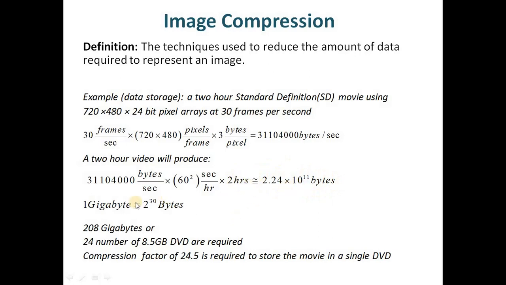And we know that 1 gigabyte is equal to 2 to the power 30 bytes. So by that notion, this much data can be represented in terms of gigabytes as 208 gigabytes.